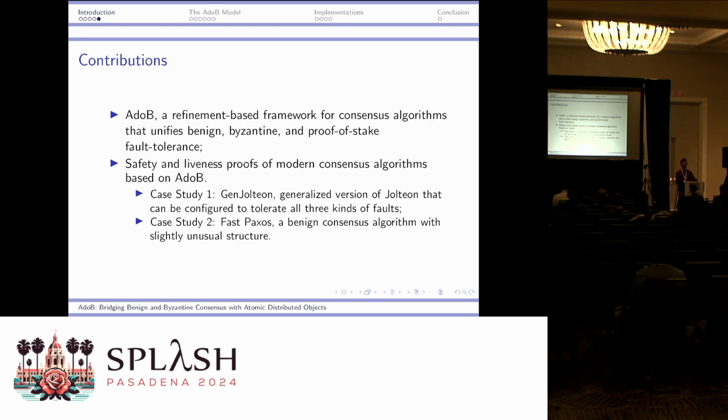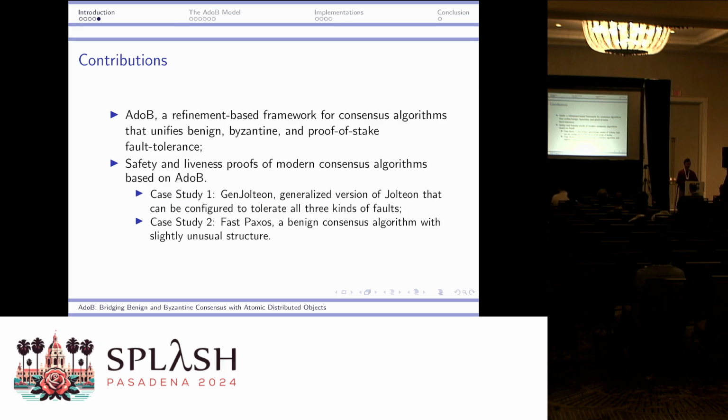So this leads to our contributions. We propose AdoB, which is a refinement-based framework for all kinds of consensus algorithms. And we claim that it elegantly unifies benign and Byzantine fault tolerance. And by a natural generalization, we can also support proof-of-stake fault tolerance, which is popular in blockchains. And we gave 2 case studies for our model.